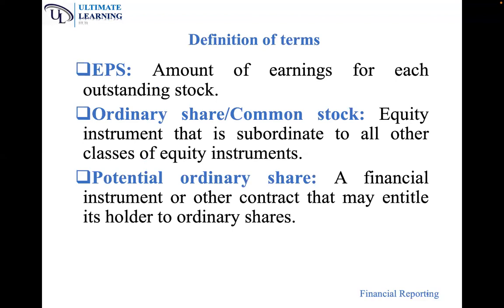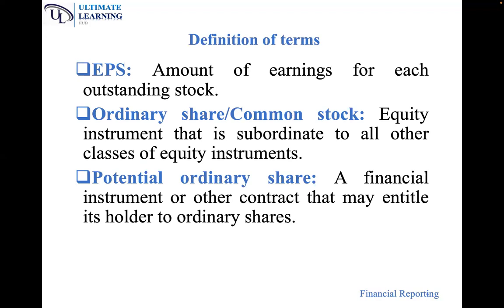Now, let's look at some few definitions in earnings per share. The first definition is earnings per share itself. What is earnings per share? It is the profit after tax minus any preference dividends, or in this case, amount of earnings for each outstanding stock. So in this case, when I talk about profit, which profit is this? Profit attributable to ordinary shareholders.